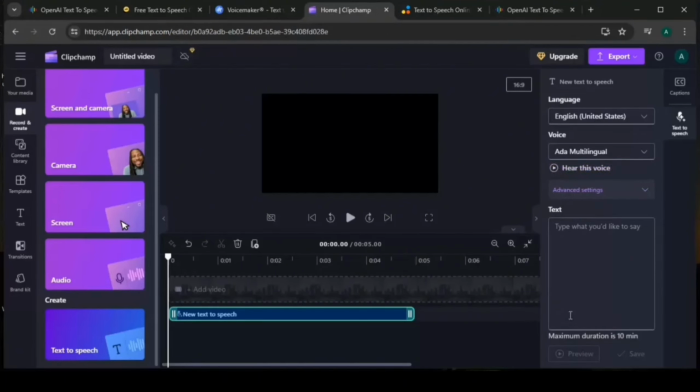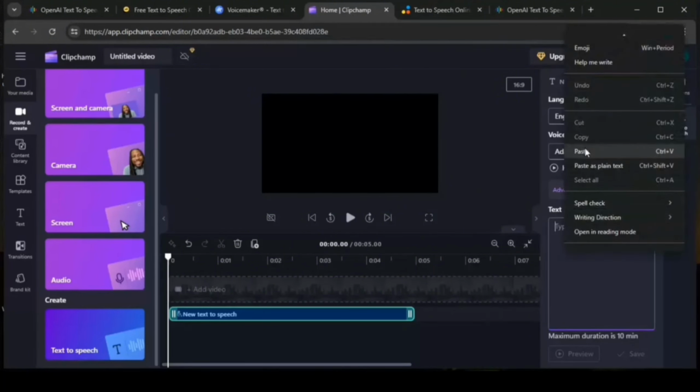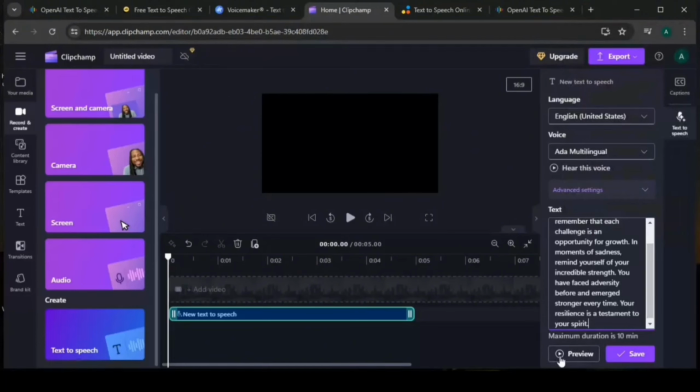And they have all these human-like tones that I want. So all these voices are free to use, but you also have to be mindful of the maximum characters, so you don't exceed it. Once you exceed it, you can always come back and redo the same process and get your text to speech. But all these ones I just gave you are very nice, and I mostly use Clipchamp because it gives me 10 minutes duration. So from here you can paste your text. Once you paste your text, you can preview it, then you can save it. From here you can click on save, and that's basically it.